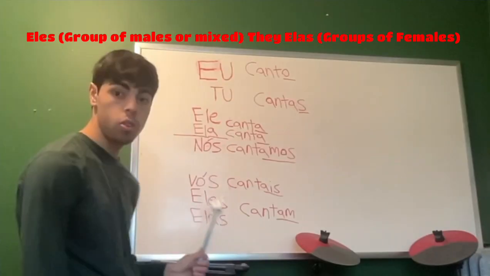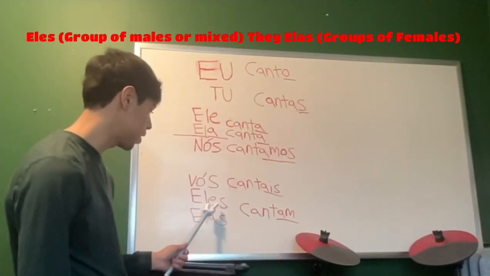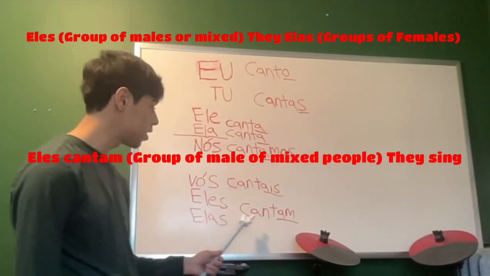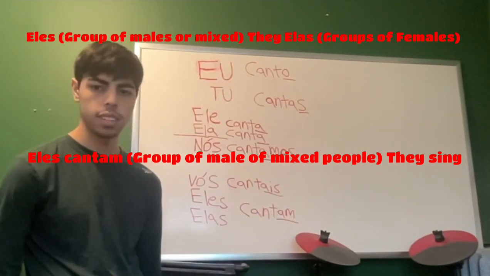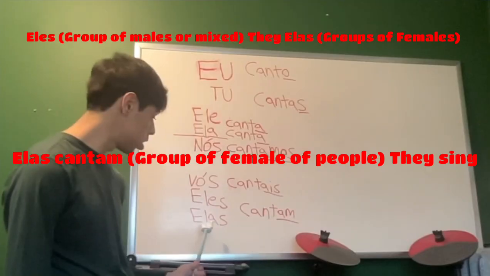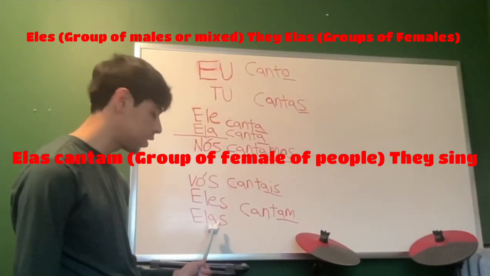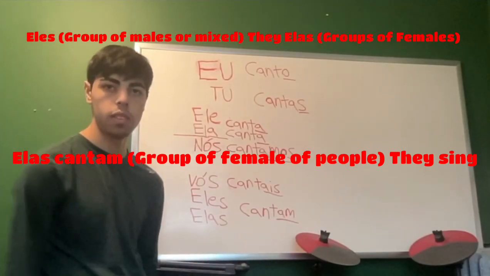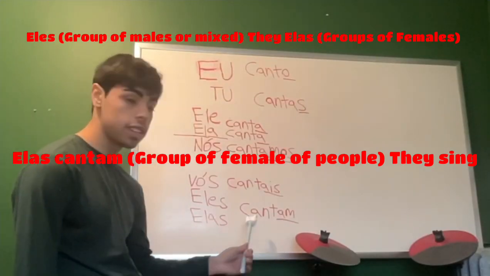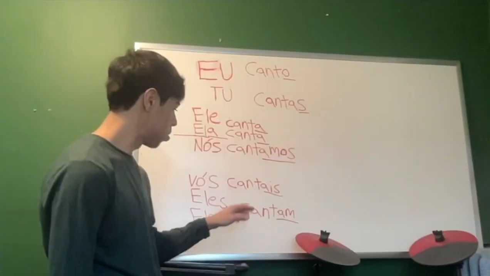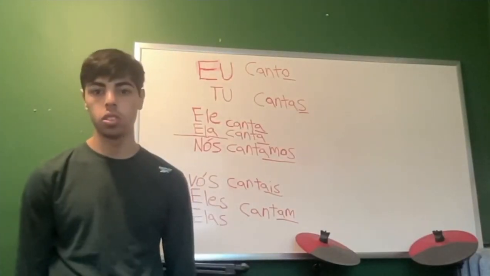But right here, in the plural form, you would have an S at the end. Those two. Eles cantam, if it's a group of males or a group of mixed. Elas cantam. You only use elas, with the A and the S at the end, if it's a group of females. So you would say elas cantam. You would just have those letters at the end of those conjugations.